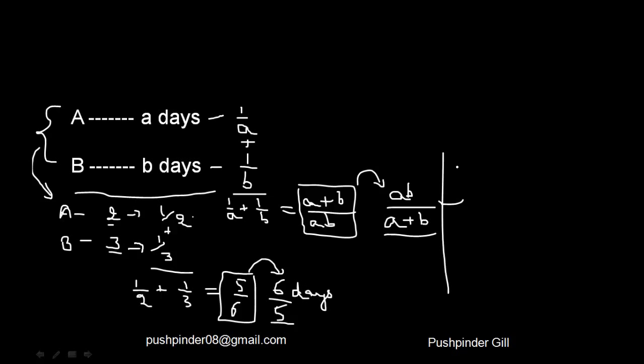Let me say the question is, A takes 6 days to finish the job and B takes 7 days to finish the job. So your answer would be 7 into 6, that is 42, divided by 7 plus 6, that is 13. So these are the number of days both are going to take to finish the job. Now I hope that is simple. The simple questions you can solve within a flash of a second. So this would be very simple for you guys, right?